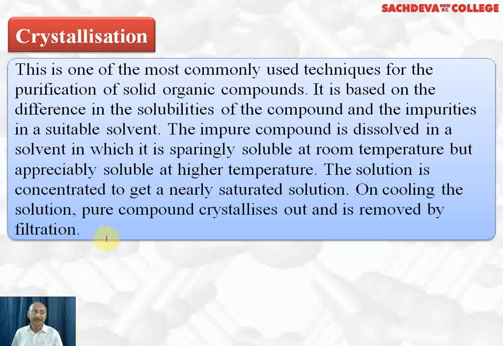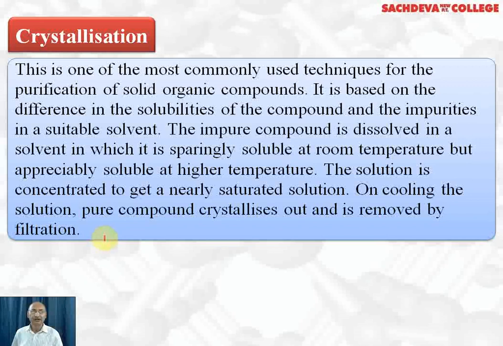There is another type of crystallization which is called fractional crystallization. If we want to separate two compounds which are soluble in the same solvent to different extent, we can use fractional crystallization. For example, if you want to separate sugar and salt, then sugar is less soluble in water whereas salt is more soluble in water. They can be separated by fractional crystallization.